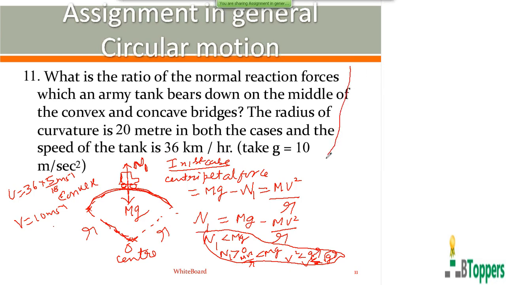So in the second case, the vehicle moves on the bridge which is in the form of an arc of a circle of the same radius 20 meters, but in a concave shape. That means the surface of the bridge has a concave shape when you see from above.